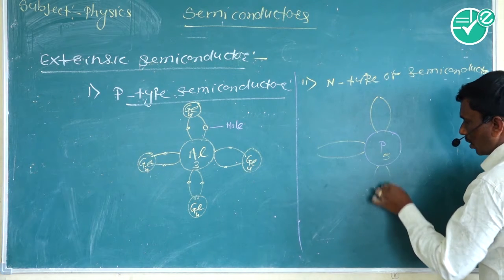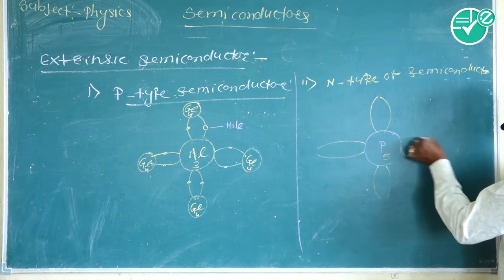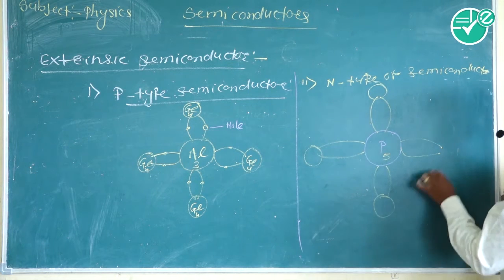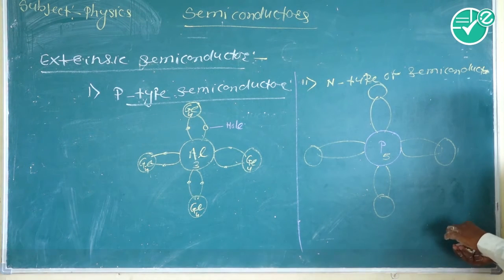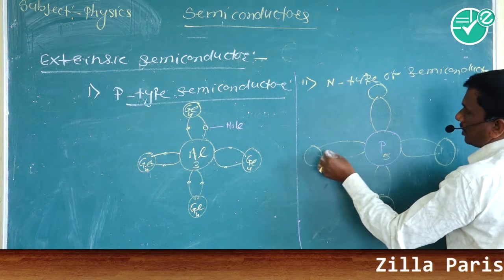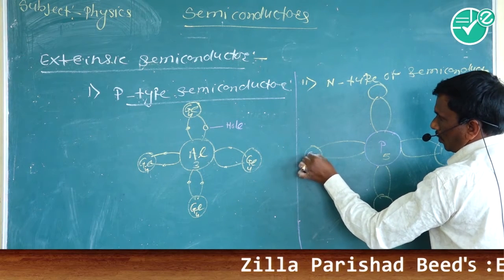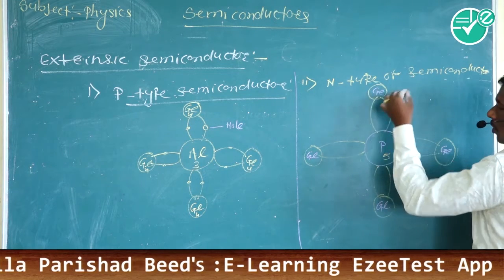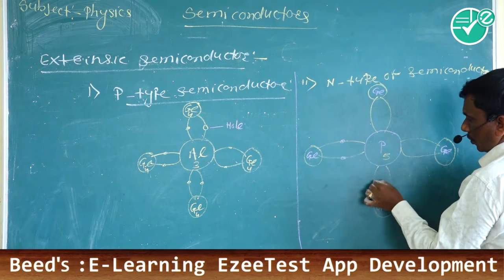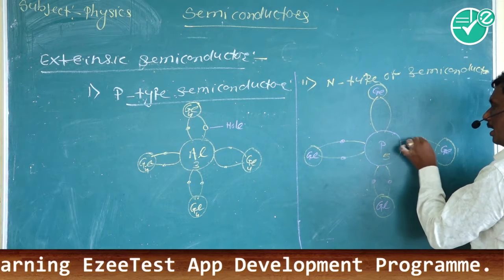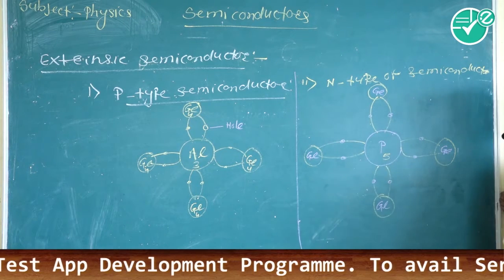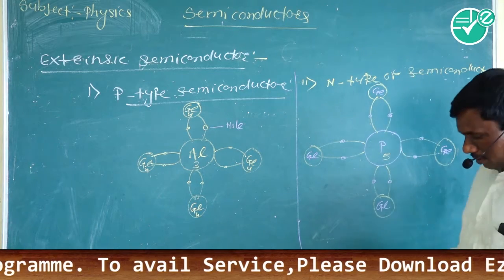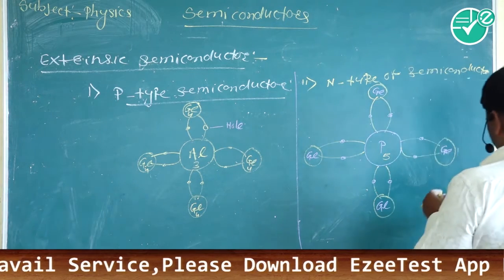Out of these 5 electrons, 4 electrons, by the sharing, form 4 strong covalent bonds. There is a formation of 4 strong covalent bonds due to the sharing of electrons by the phosphorus, and 1 excess electron.